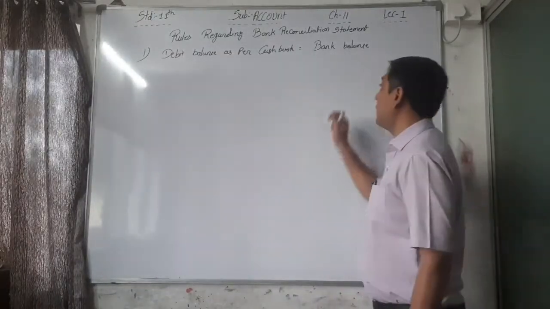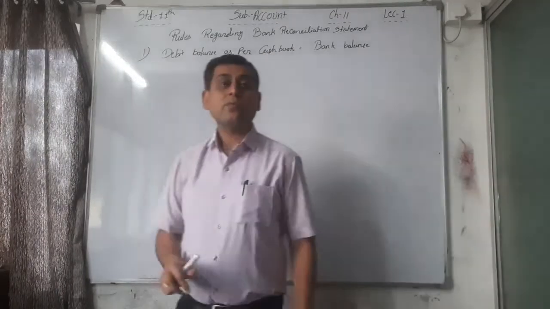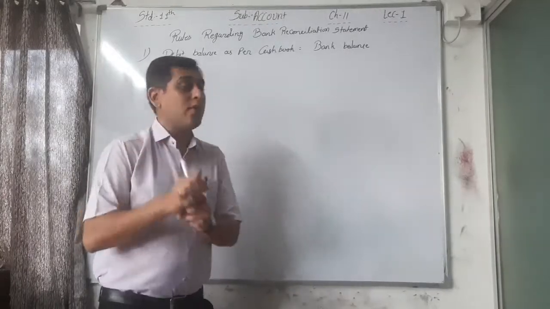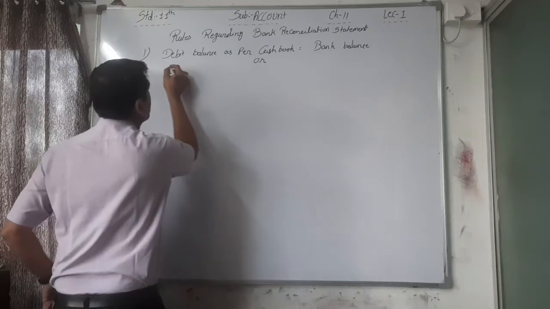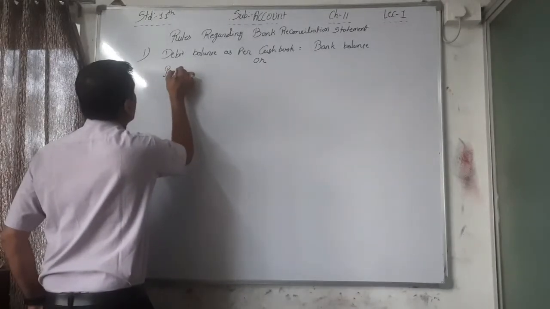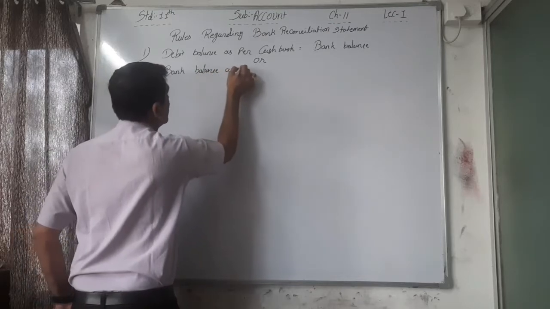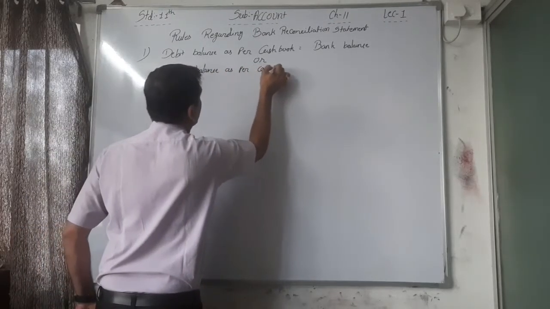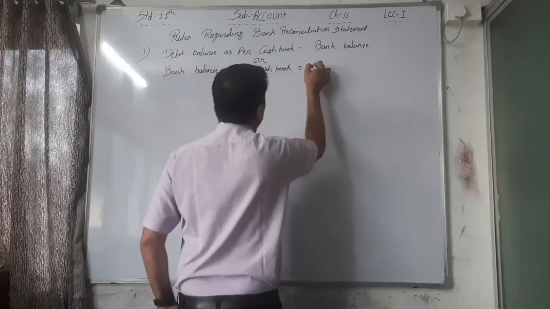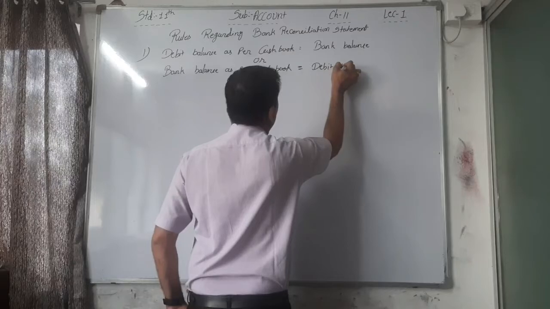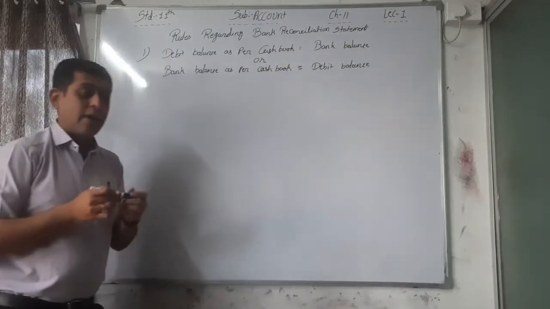Or you can say bank balance as per cash book is equal to debit balance. You can say it in a different way like this. So vice versa, you can remember any of them.